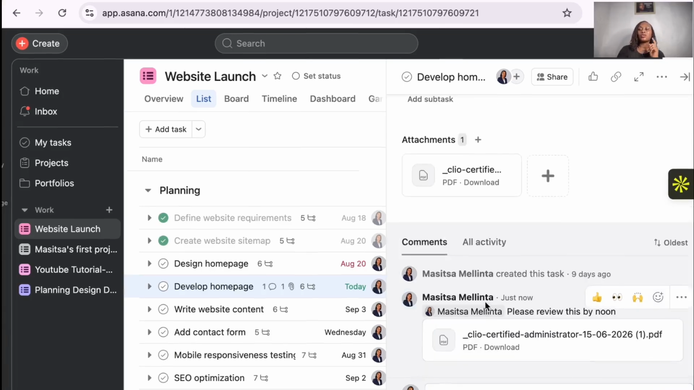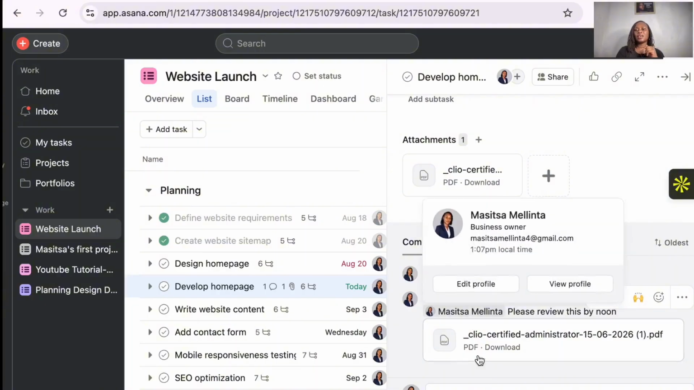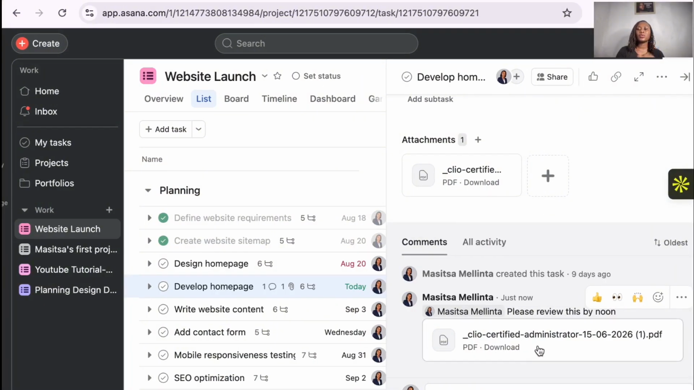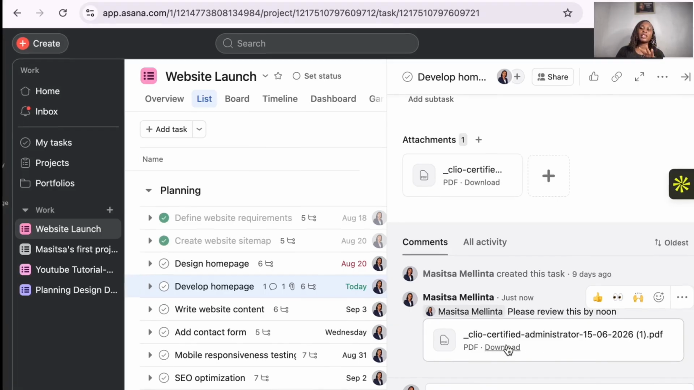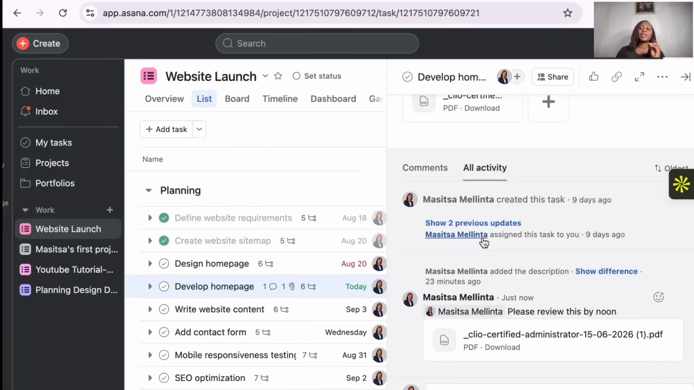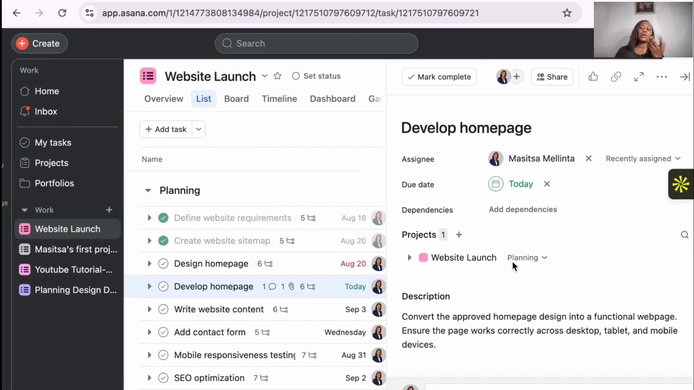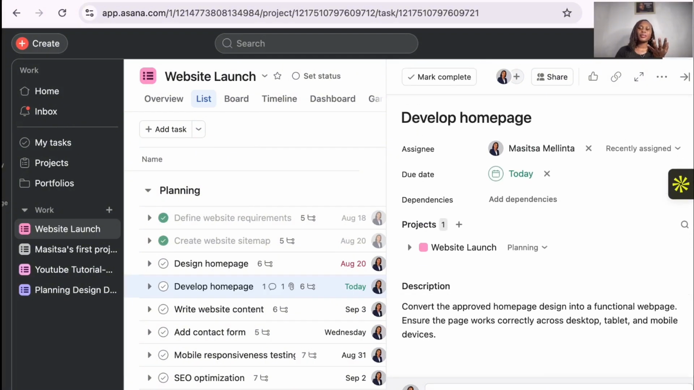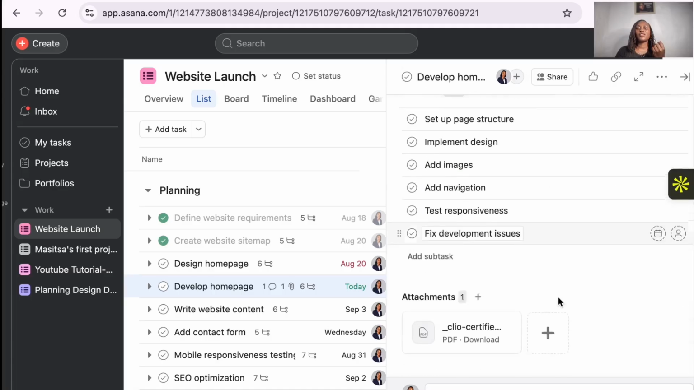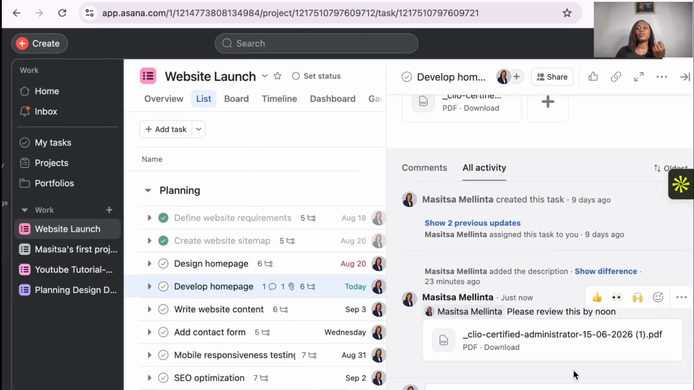So this person, for example if this was a team member, is going to see that they have been tagged and told to review this file that has been uploaded by noon. So they are going to really work on it. Then you can come here and see all the activity that you did. It's going to show you this task was created 9 days ago. This description was added. Melinta added this and this. You're going to get that notification according to how you set your notification. So that's how you leave a comment for a task that you are already working on.